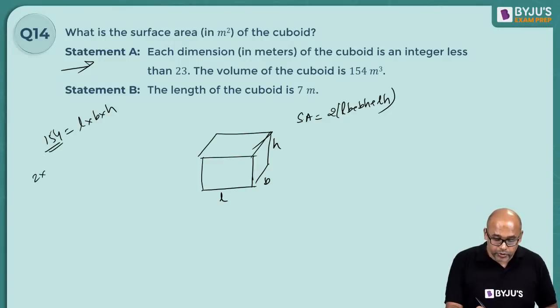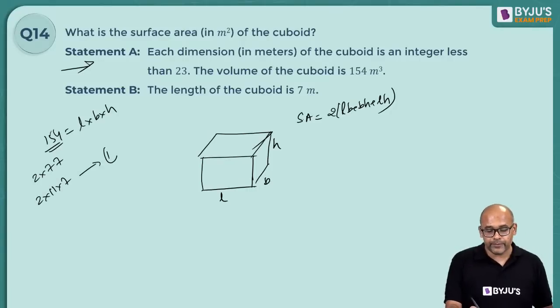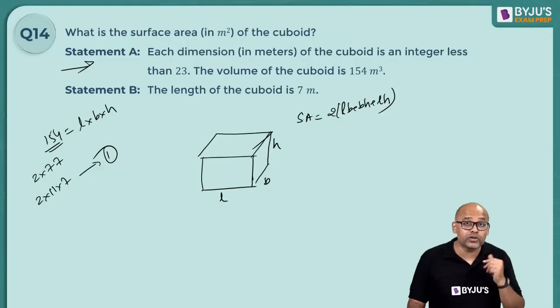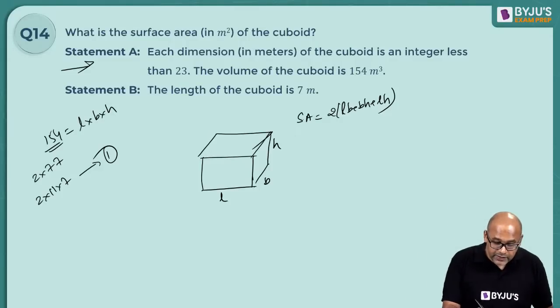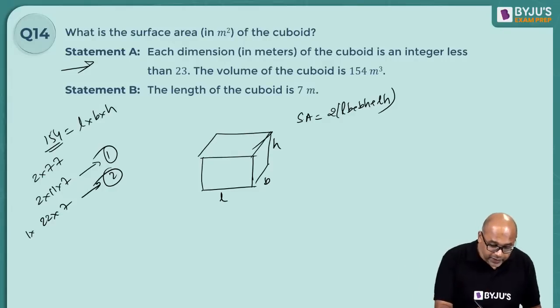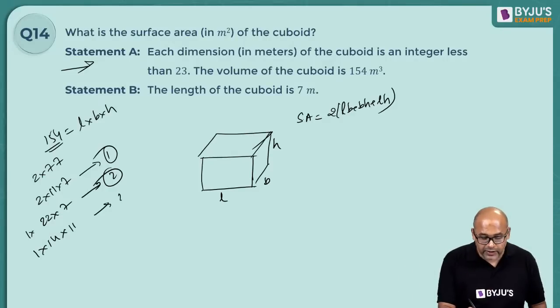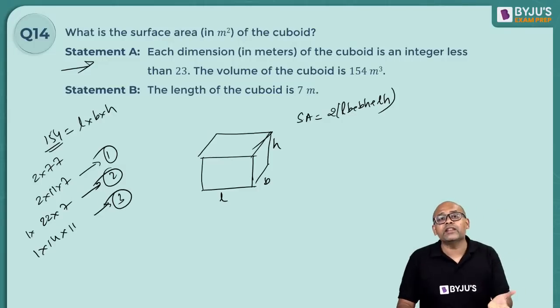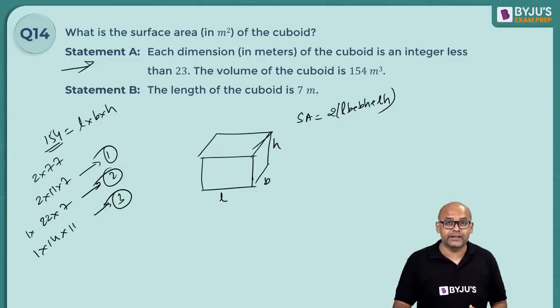2 7s are 14, so 2 into 11 into 7. This is one way. But is that the only way? I can also write it in a different way: 1 into 22 into 7. I can do it in this way also. I can write it in a third way: 1 into 14 into 11. This is also correct. So 3 ways I showed you how to write length, breadth, and height.